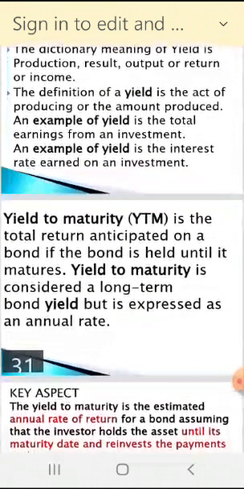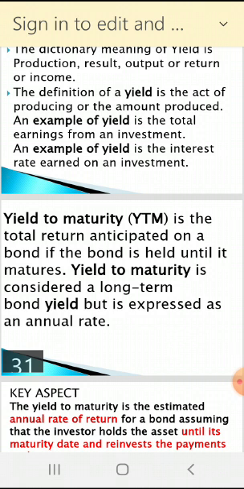So yield to maturity is the total return anticipated on a bond if the bond is held until it matures. The bond life is 7 years. If you buy it today, you hold it for 7 years. You keep the investment for up to 7 years. So whatever you will get within the 7 years is known as the yield to maturity. Total return anticipated on a bond. Total return, that will come in percentage. That we have to calculate.